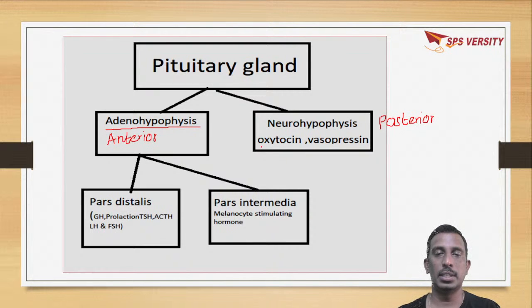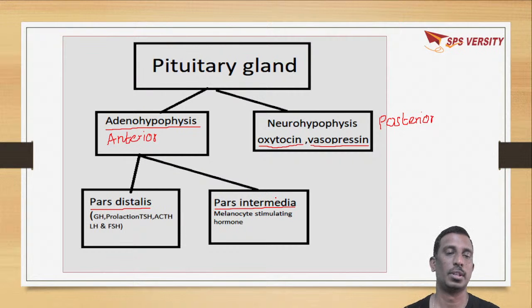Neurohypophysis will secrete two hormones, oxytocin and vasopressin. Whereas the anterior pituitary again has two parts, pars distalis and pars intermedia. Pars distalis will secrete hormones like growth hormone, prolactin, thyroid stimulating hormone, adrenocorticotropic hormone, luteinizing hormone, and FSH. Pars intermedia will secrete one hormone, melanocyte stimulating hormone.